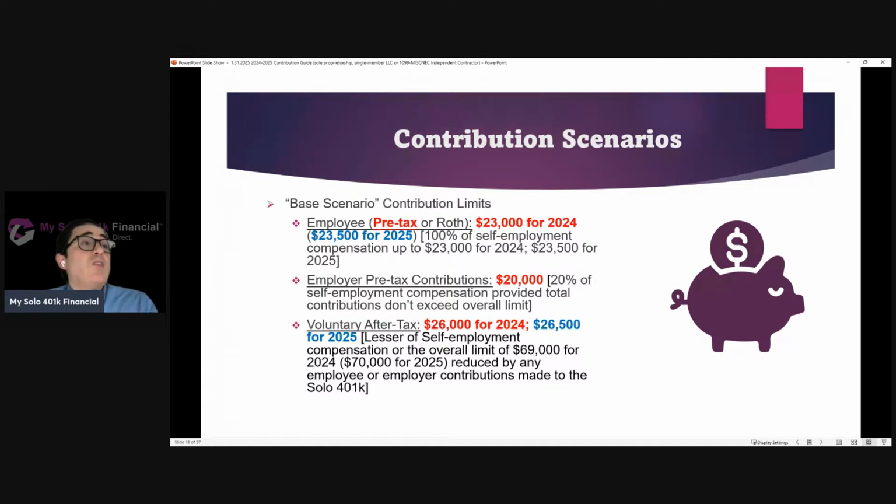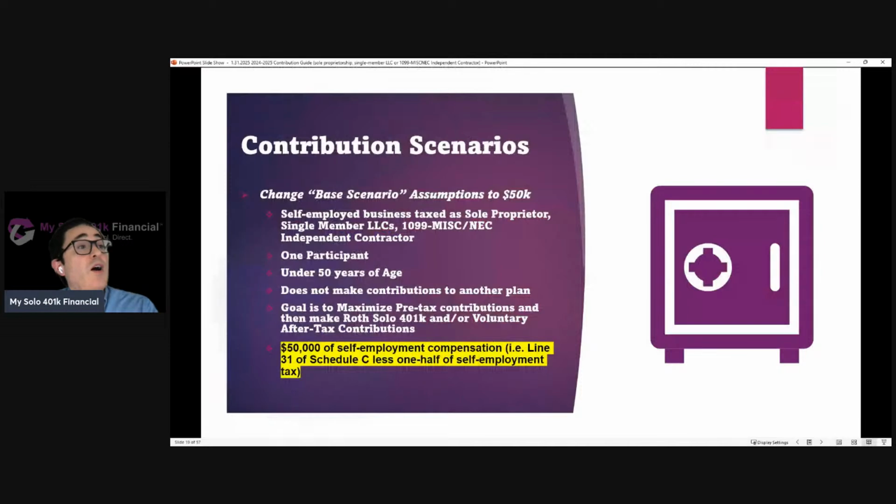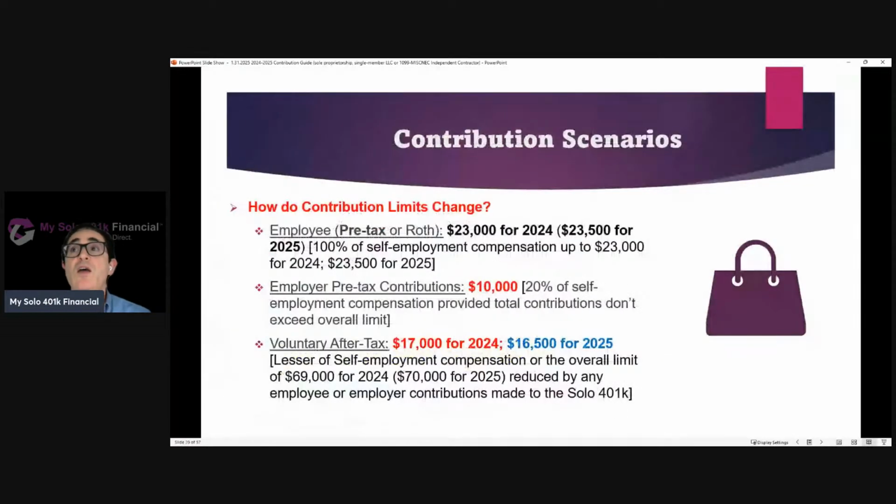So now let's go back to the base and change the assumption. Instead of $100,000, let's assume they only have $50,000 of self-employment compensation. So the employee contribution amount is not going to change. It's still 100% of that self-employment compensation up to the limit. The employer contribution amount will change because now it's 20% of $50,000, so it's $10,000.